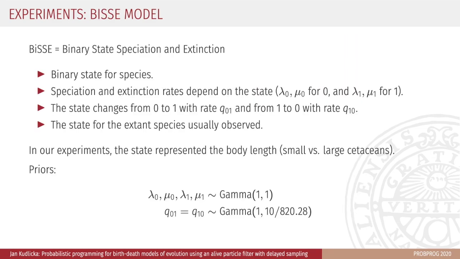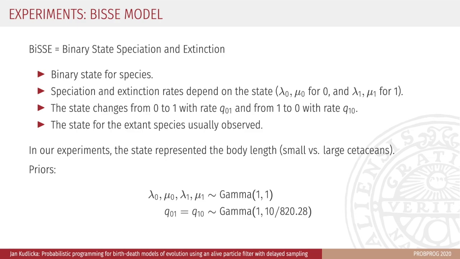We also implemented another model, which is called BiSSE, Binary State Speciation and Extinction. This model introduces a binary state for species. Each state is associated with its own speciation and extinction rates. The state of a species can change at random times that follow a Poisson process. And finally, the state of the extant species is usually observed. In our experiments, the state represented the body length.